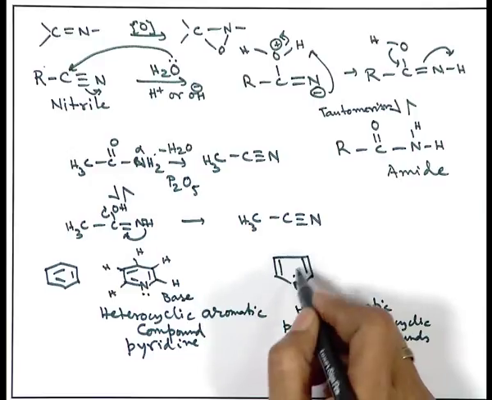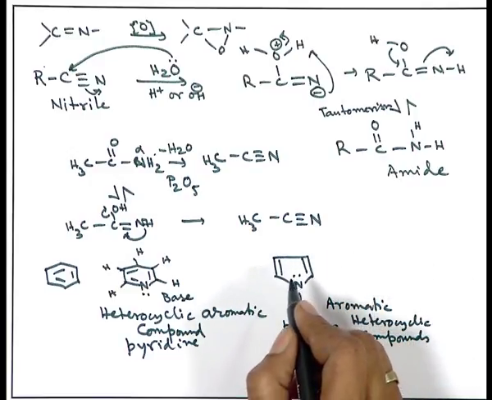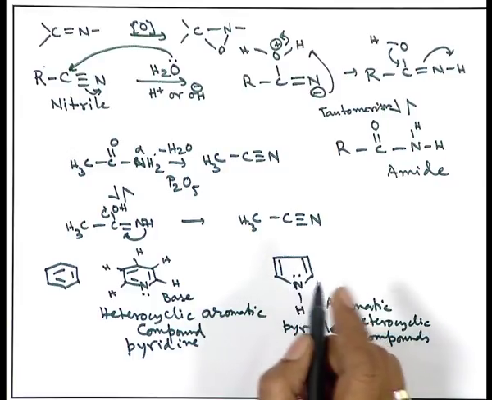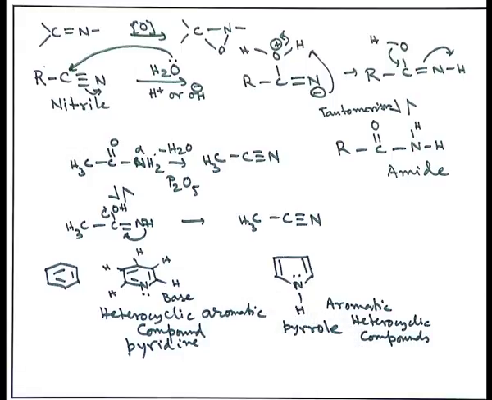It is planar, all are sp2 hybridized carbons, this is nitrogen, and 2 plus 2 plus 2, that is 6, 2 from 2 pairs of carbon and 2 from the nitrogen atom, so the 6 electron rule is also being followed, and this is now fully aromatic in nature.